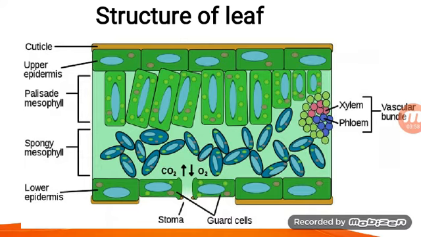There is a stoma and guard cells are present. Two guard cells combine and form one stoma. These stomata are actually the gates which open for the exchange of gases. Here there is a vascular bundle. This is the xylem, this is the phloem. Xylem is responsible for the transport of water. Phloem is responsible for the translocation of food. Both xylem and phloem make the vascular bundles. These vascular bundles are responsible for the translocation of food. This is the structure of a leaf.